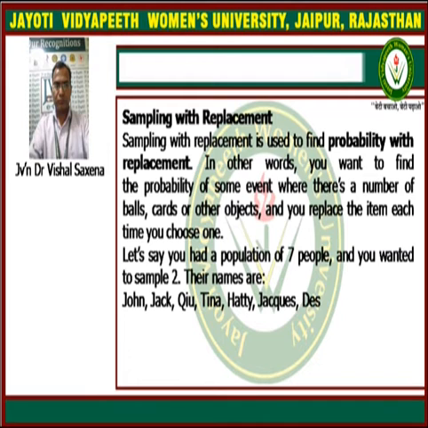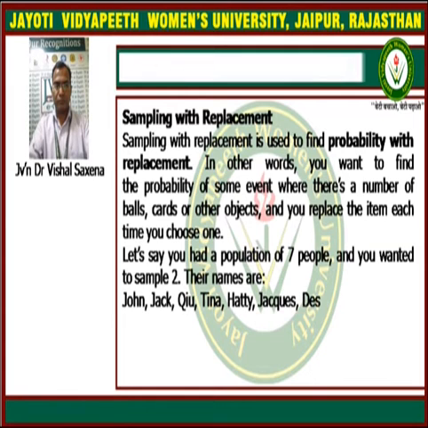In other words, when you want to find the probability of some event, where there is a number of balls, cards or other objects, you replace the item each time you choose one.